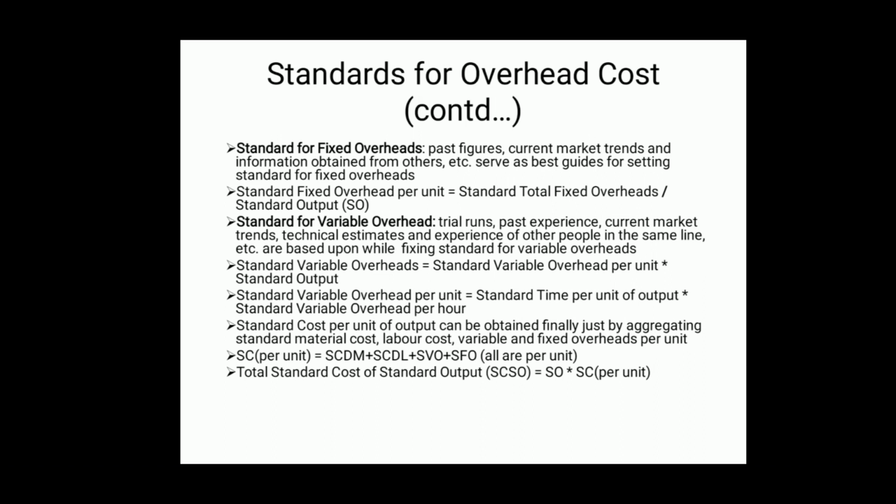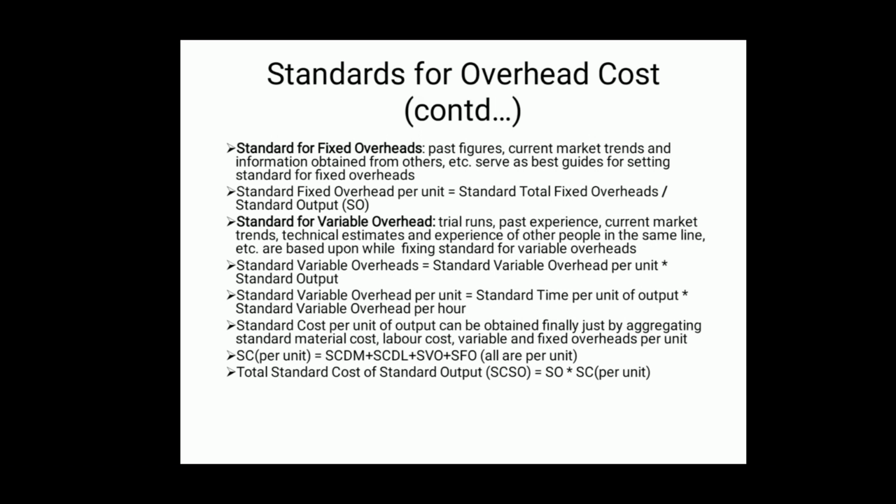Next, standard for variable overhead. Here also we have to consider some points while fixing the standard. Trial runs, past experience, current market trends, technical estimates and experience of other people in the same line, etc. are based upon while fixing standard for variable overheads.